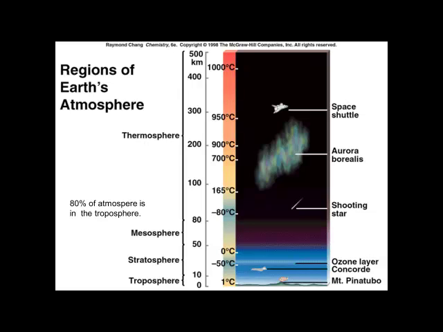Let's look at the regions of the Earth's atmosphere. We live in the troposphere, the region of the atmosphere closest to Earth. 80% of the atmosphere is in the troposphere. Also important is the stratosphere, the next layer up. This is where the ozone layer is found. Above that is the mesosphere. And finally, the thermosphere, sometimes what we call outer space. The regions of the atmosphere are actually not defined in terms of altitude, but rather in terms of temperature. Notice the temperature variations.